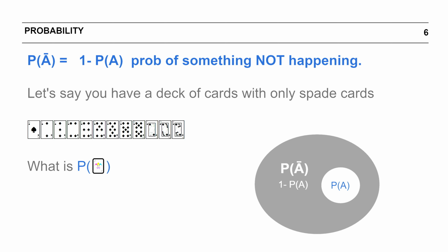So, probability of something not happening. Let's say, what is the probability of drawing an ace of spade? Now you might say ace of spade, 1 over 13, because all the cards that you have were spades and you had 13 cards. So 1 by 13. If I flip the question around and ask what is the probability that the card you drew was not an ace, then it becomes 1 minus probability of drawing an ace, which was 1 over 13. Your answer would be 1 less 1 by 13, or simplified further, 12 by 13.